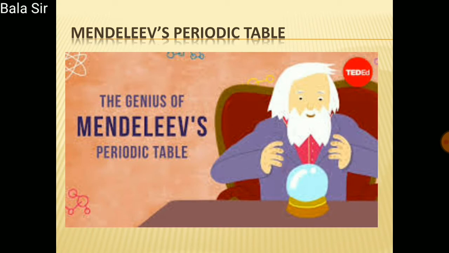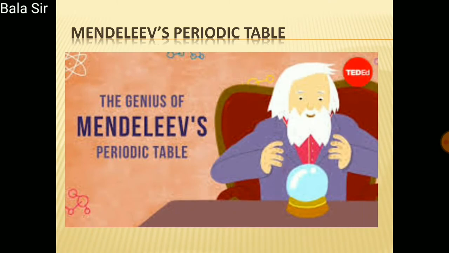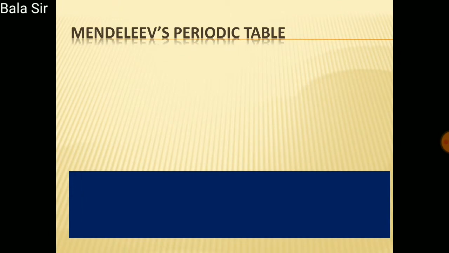Mendeleev's periodic table is the most important step in the classification of elements. Mendeleev considered the fundamental property of elements, namely the atomic mass, as the standard. He arranged the 63 elements which were known at his time in increasing order of their atomic masses. Then he transformed this into a periodic table of elements in accordance with the physical and chemical properties of these elements.